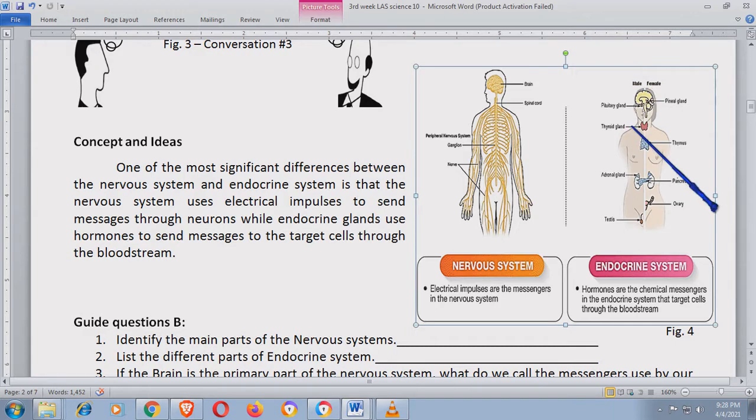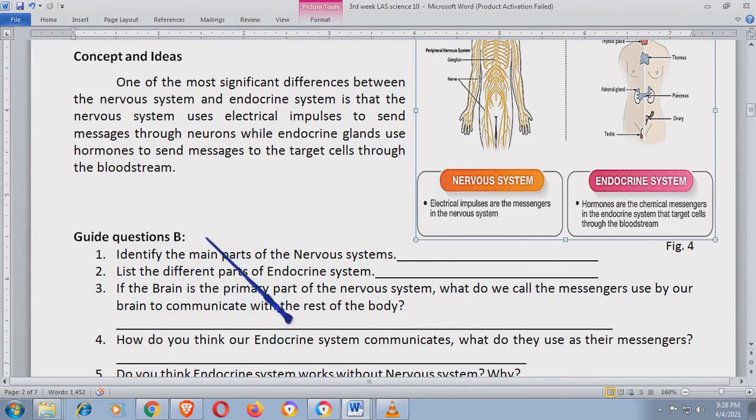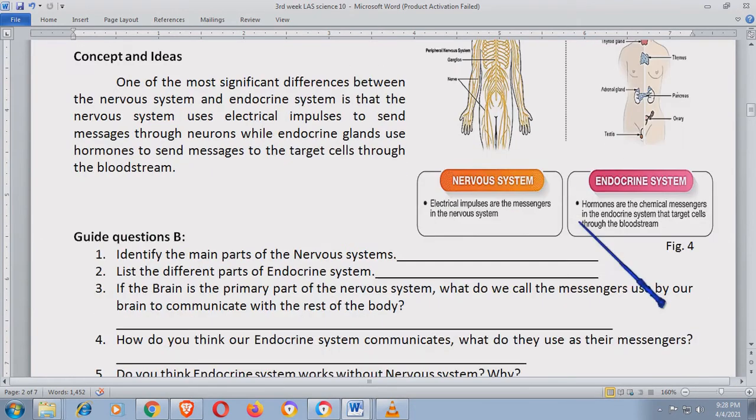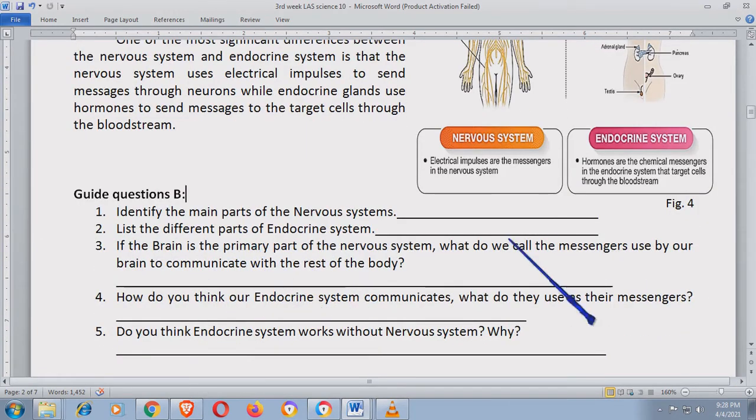kahit mabagal siya, meron pa rin siyang dahilan kung bakit siya mabagal mag-send. O mabagal yung reaction ng katawan natin sa mga hormones. So hindi naman dapat pareho. So ang gusto kong sabihin dito, yung pagkakaiba nila is how they send signals through the body. And they are actually both controlled by our brain. Okay, guide question B. Identify the main parts of the nervous system. Just look at this picture para masagutan nyo. List the different parts of the endocrine system. So, nandito siya.